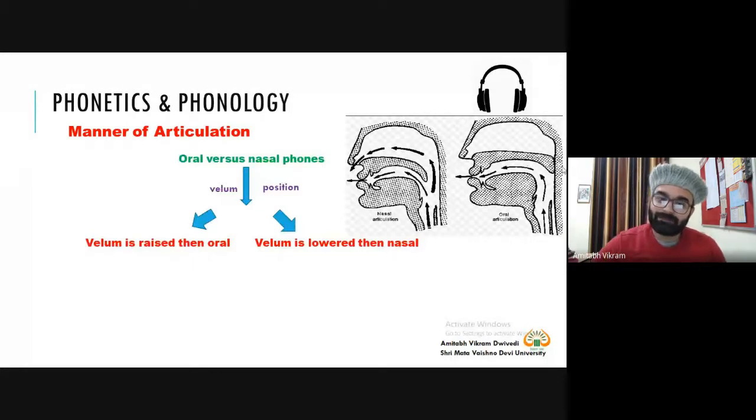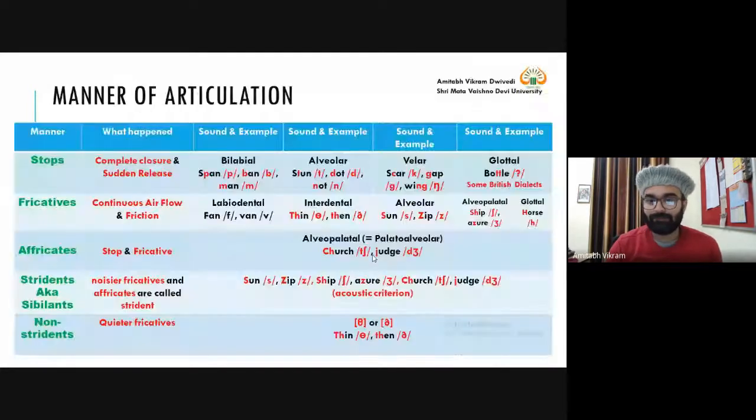Similarly, the velum is like a gatekeeper. When it is lowered, there is nasal articulation, and when it is raised, there is only oral articulation. So it's very commonsensical, very easy to understand. Velum raised, then oral. Velum lowered, then nasal. I don't think there is any problem as such in this.